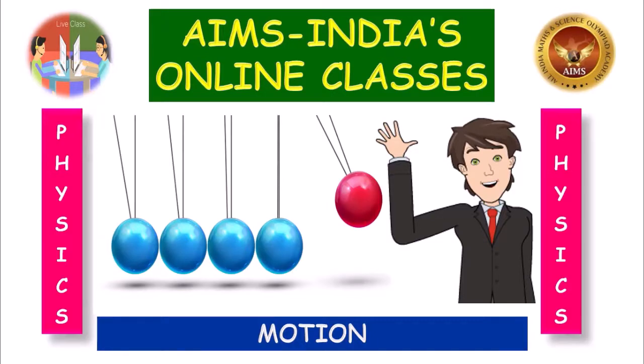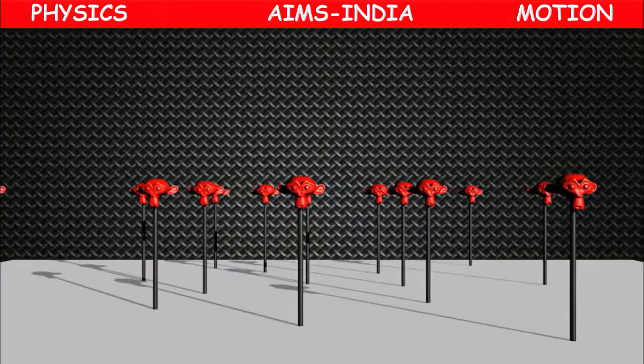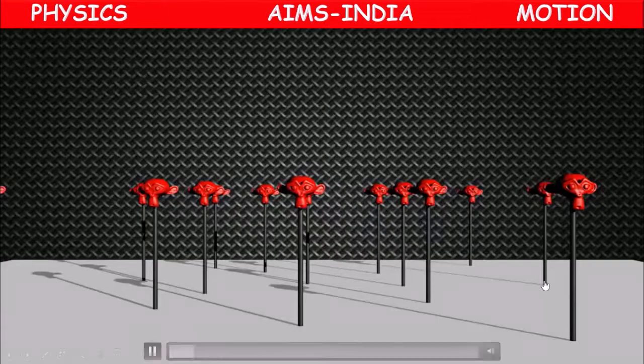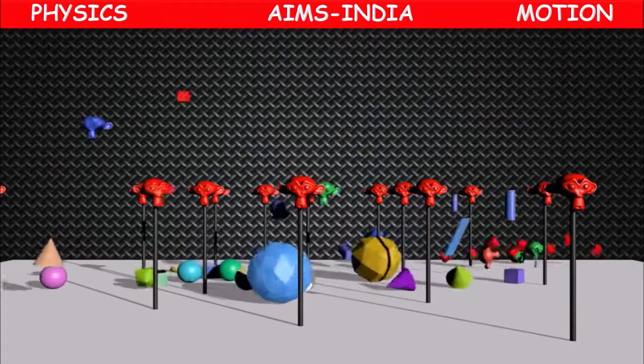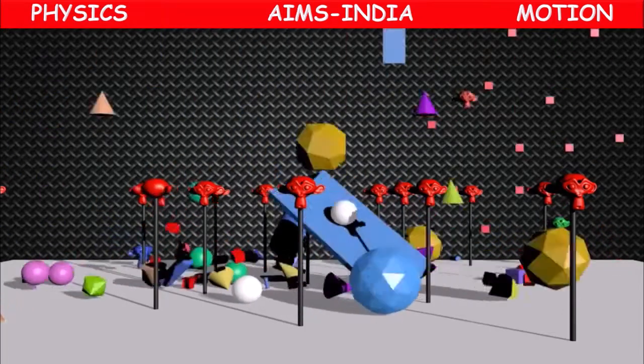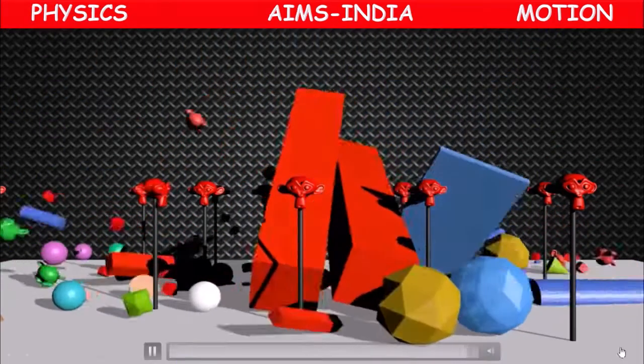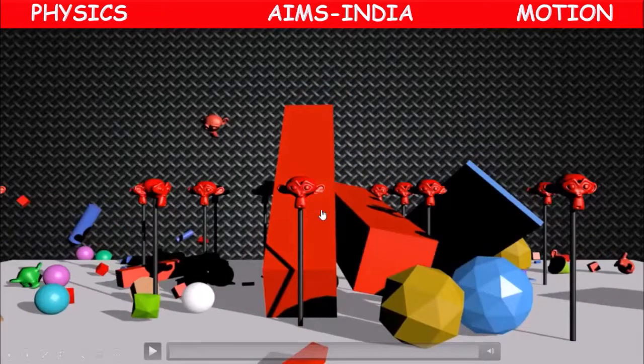In today's video, from physics subject, motion topic we are going to discuss. So, if you observe this video children, all the objects are falling onto the earth. From top, they are all falling onto the earth. What may be the reason?